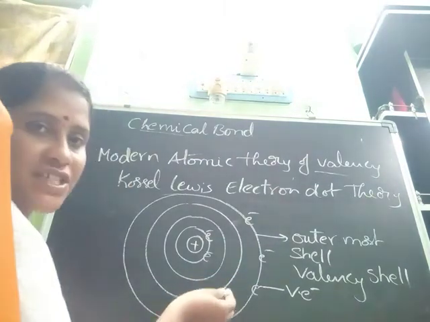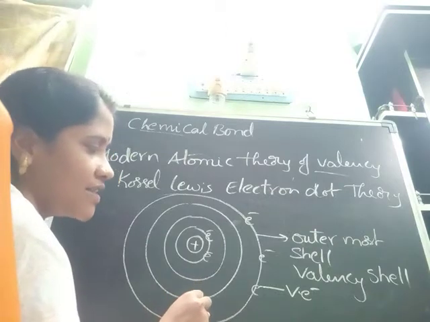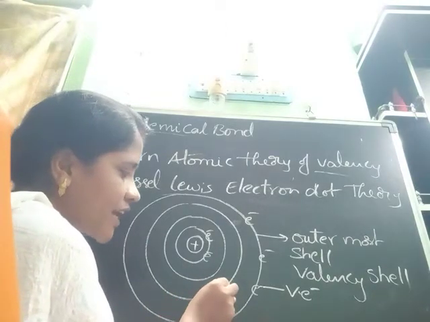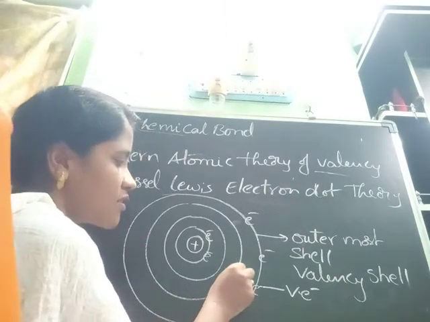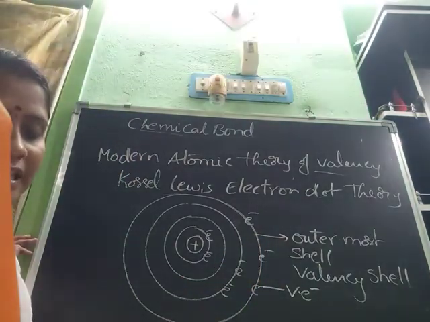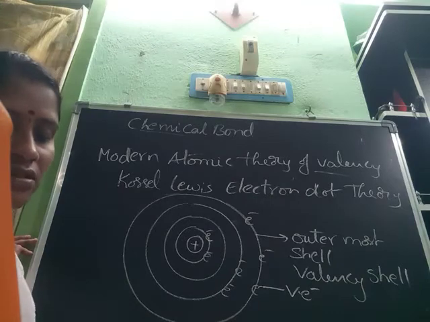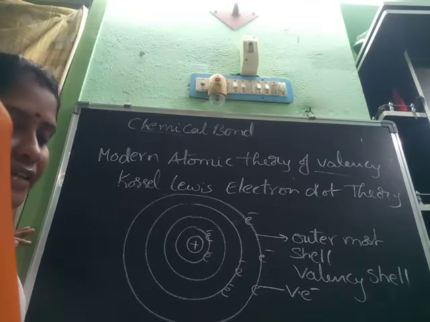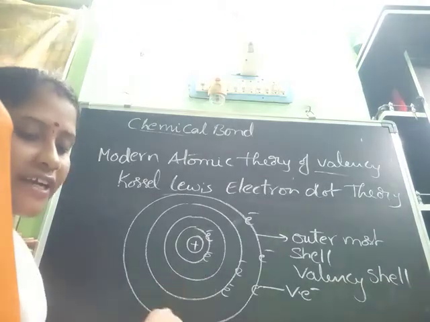Next, before the valency shell, whatever electrons are present, here also electrons are present, no? Those electrons are called the kernel. What is core and kernel?